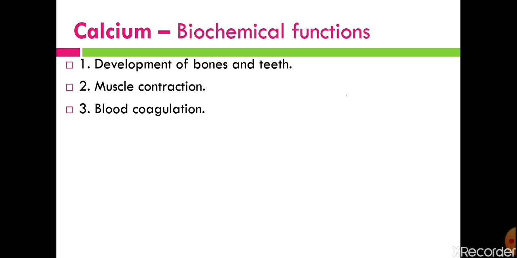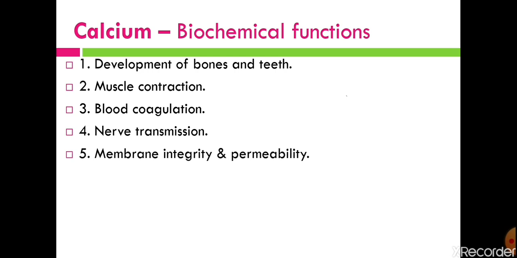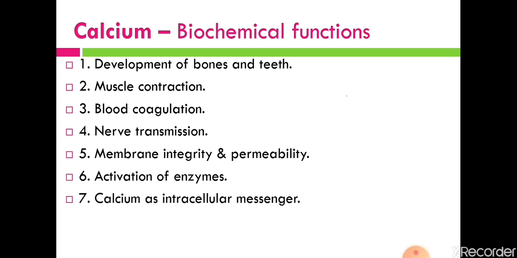Third is blood coagulation, because calcium is one of the coagulating factors responsible for coagulation of blood. Next is nerve transmission. Then membrane integrity and permeability. Then activation of enzymes. And the last one is that calcium acts as an intracellular messenger for some hormones.